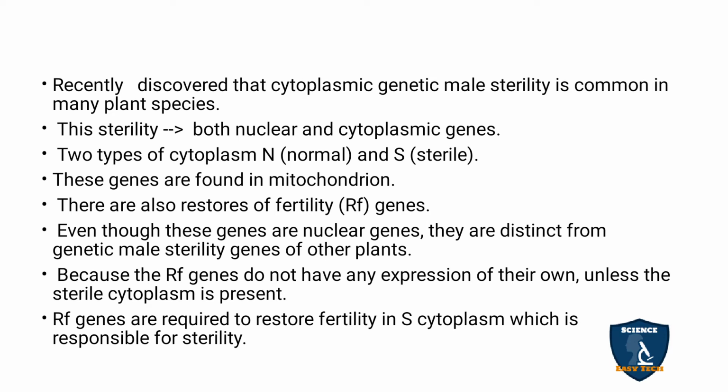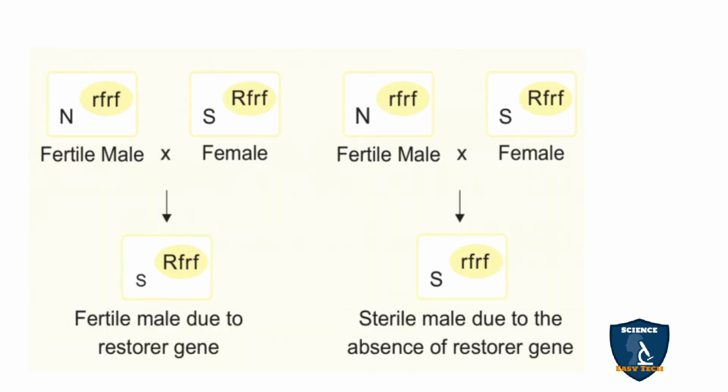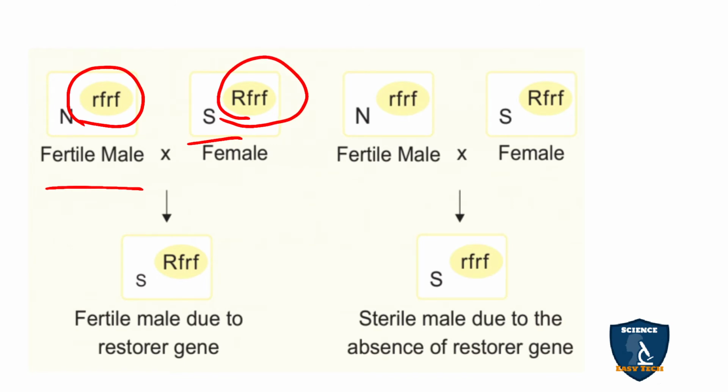Okay, so we are going to see it in the cross. Now the normal N, fertile male, has the recessive gene rf. Small letters denote the recessive gene. And the S, sterile plant, with the restorer gene, capital RF, which is dominant, is crossed. In F1, the character comes from the female parent only. So it is S, aberrant cytoplasm, with the dominant restorer gene RF. So the male is fertile.